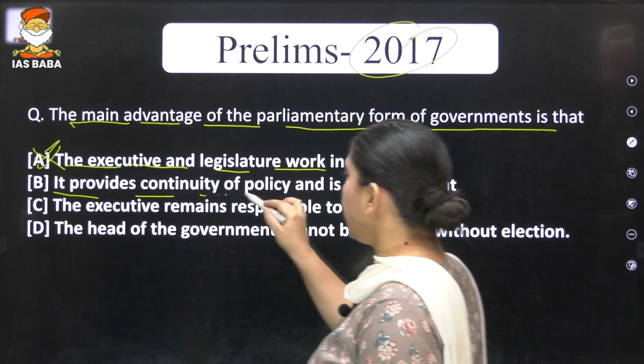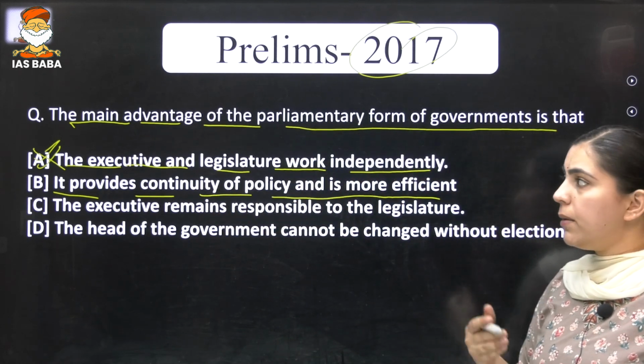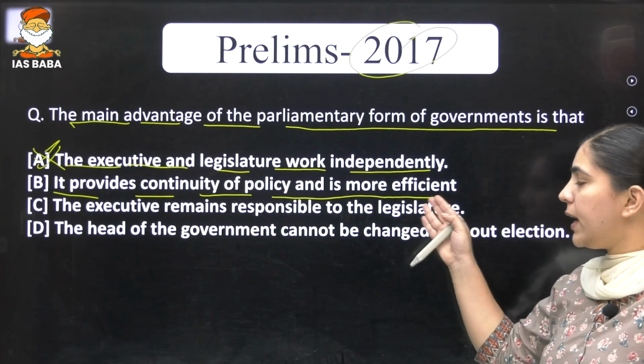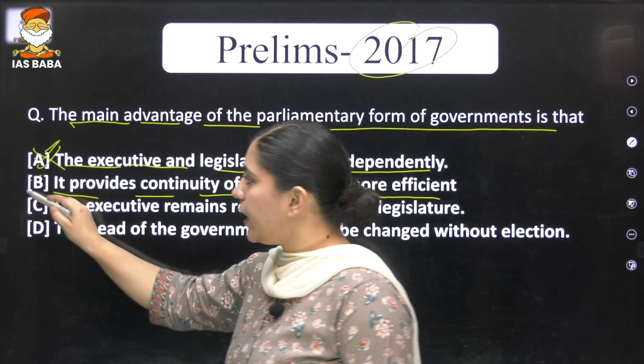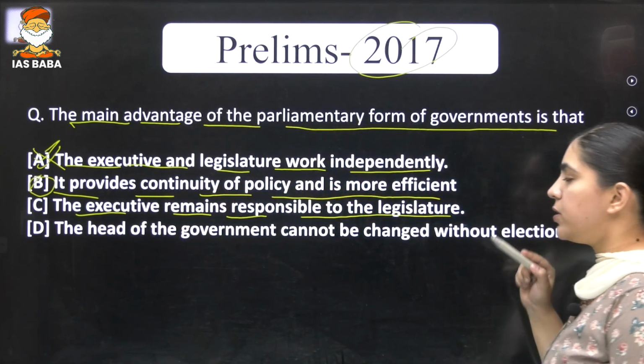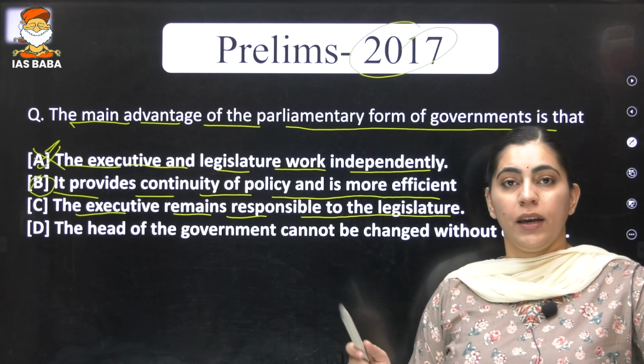The second statement says it provides continuity of policy and more efficiency. Let's wait on this point. The third says the executive remains responsible to the legislature. Again, the same thing has been repeated from the previous question.